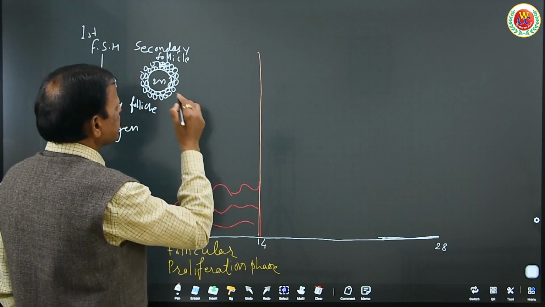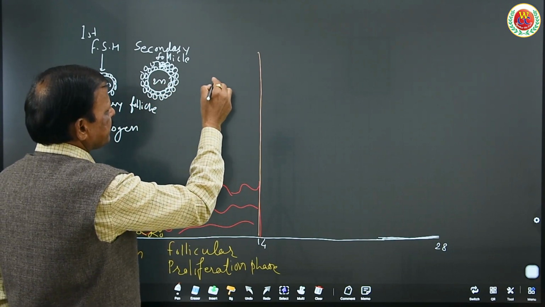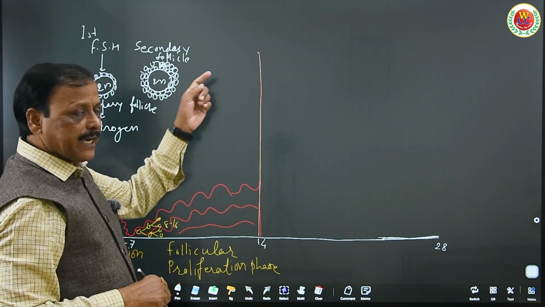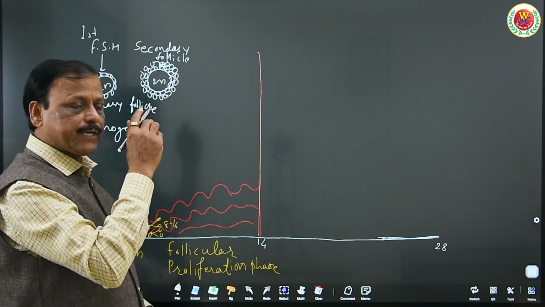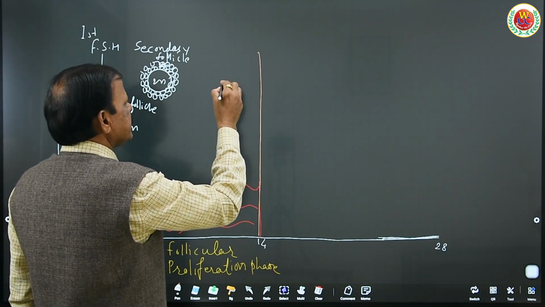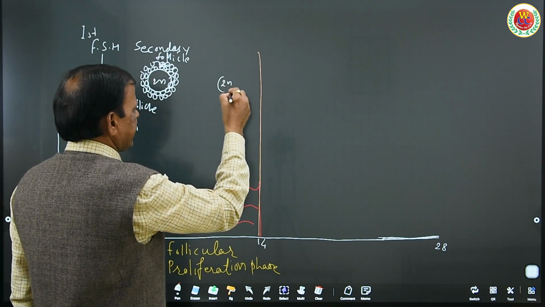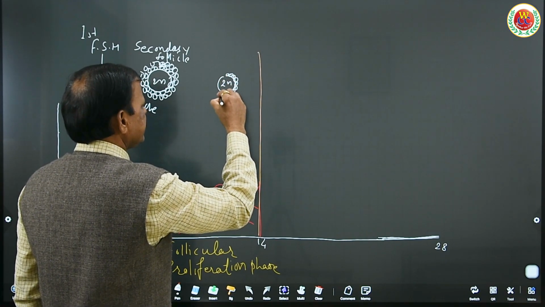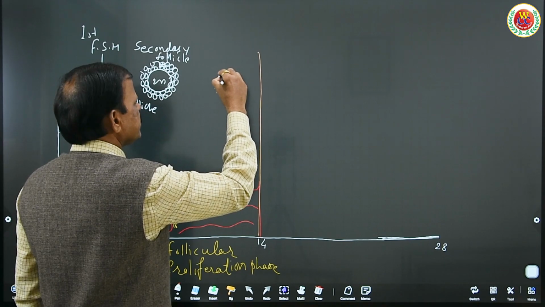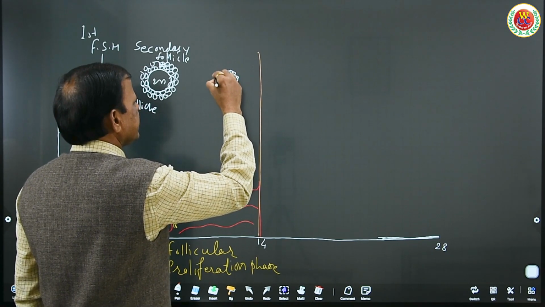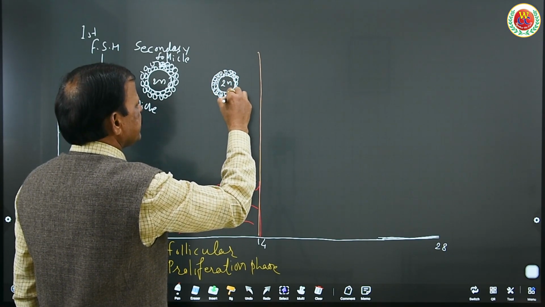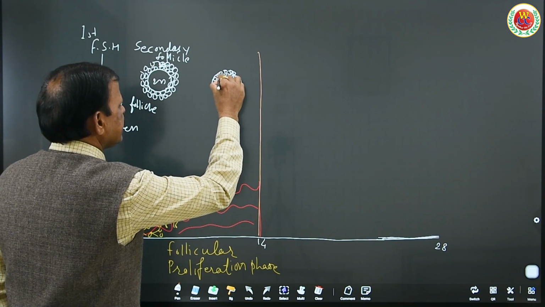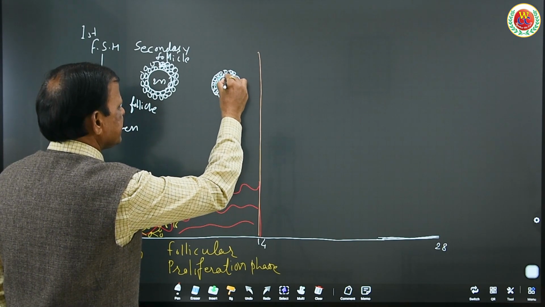Up to the 14th day, this secondary follicle becomes a tertiary follicle by developing the antrum, as a developed Graafian follicle with antrum. So here this is a primary oocyte with these granulosa cells around it, called cumulus oophorus. By this time it has also developed a zona pellucida around it.